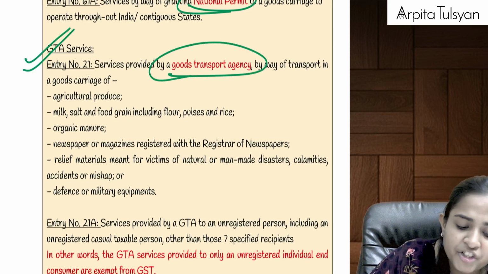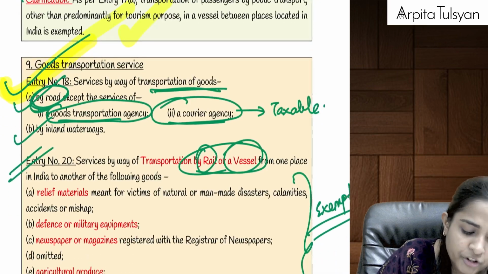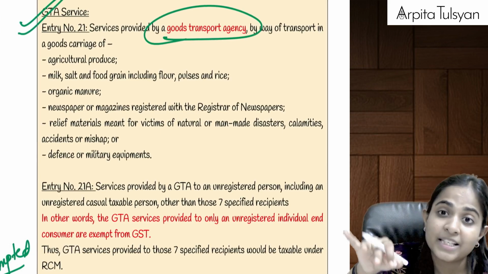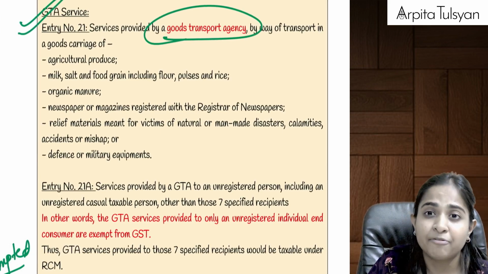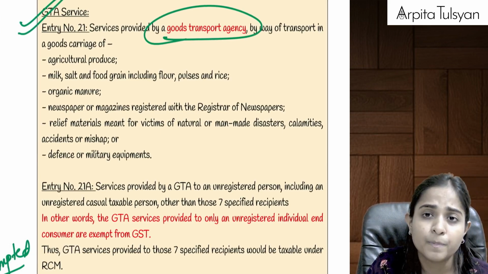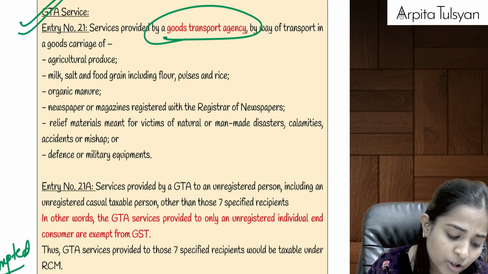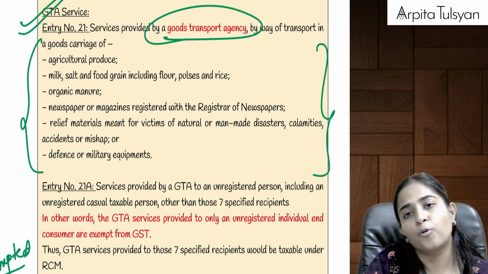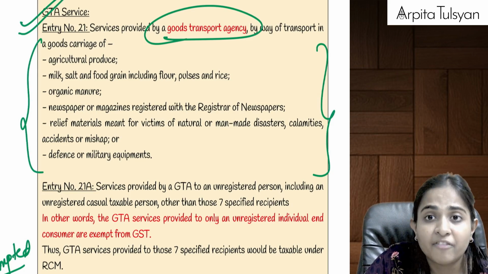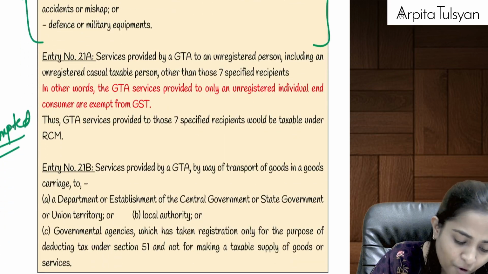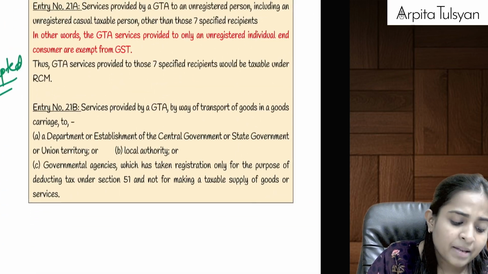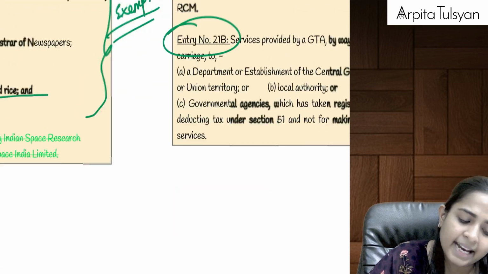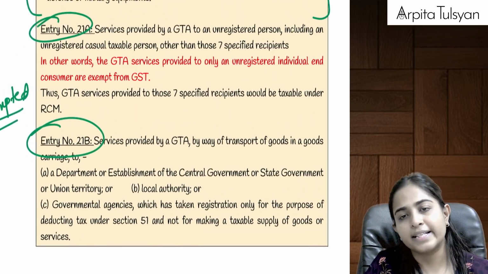Services provided by GTA. What we saw was GTA and courier agency is always taxable. But if GTA is providing transportation of specific goods, same specific goods: relief material, defense material, equipments, newspapers, magazines, milk, food grains, organic manure, etc. Again, if specific goods are transported by GTA, by railways or by vessel, it will be totally exempted from GST, right? Then going on to the next two entries, entry number 21A and entry number 21B, the last two entries under your GTA.